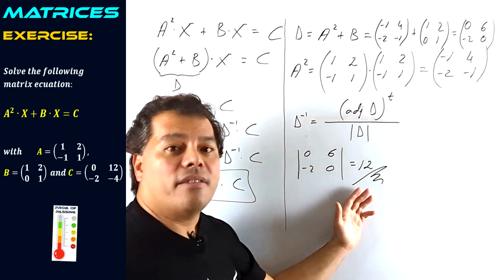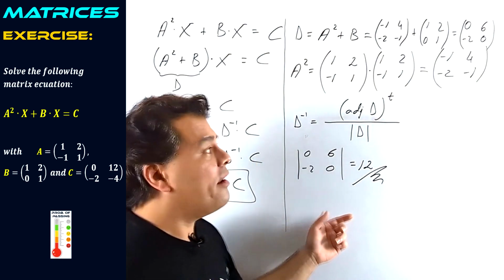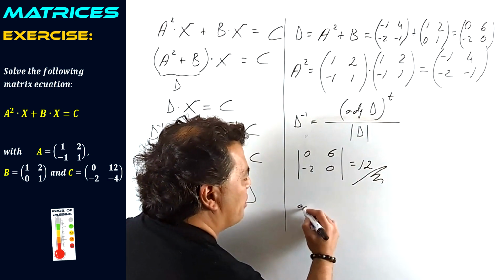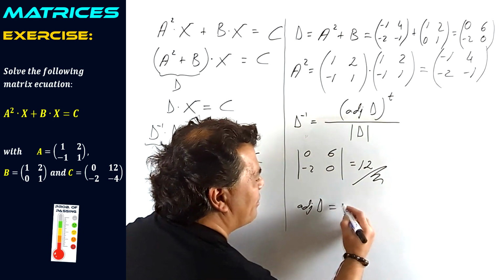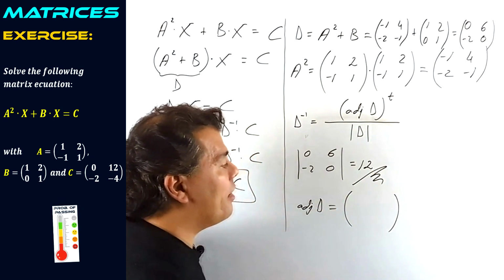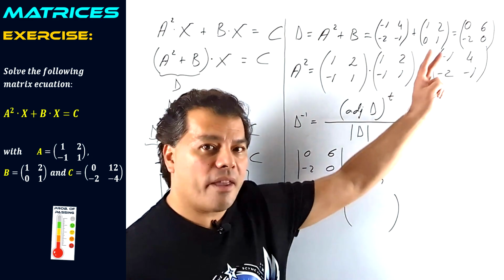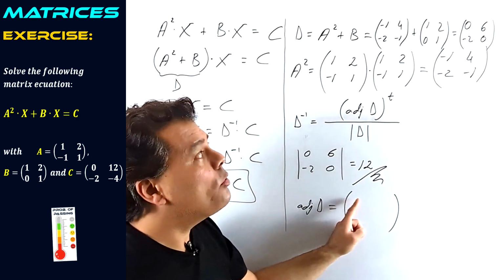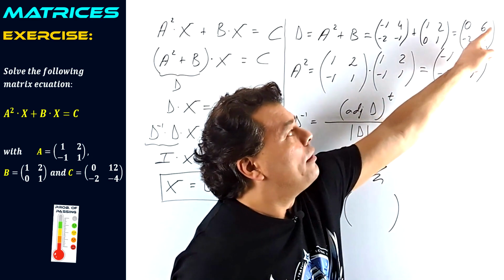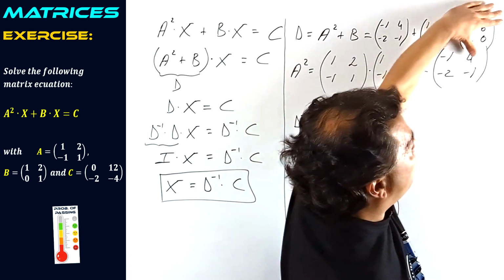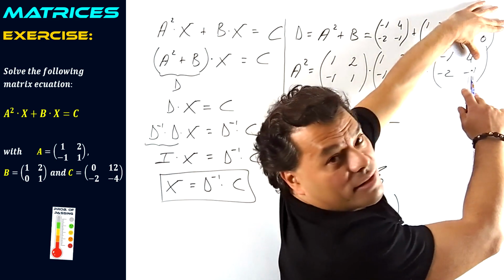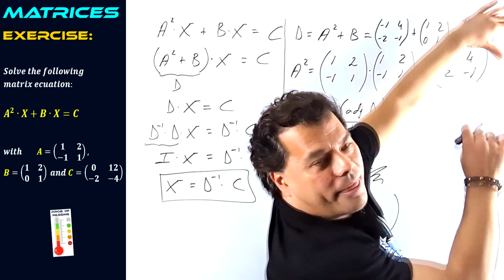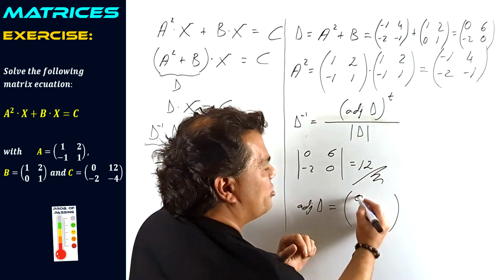So let's go on. Now we're calculating the adjugate matrix of D, and you probably know that it will be also an order 2 matrix. In position 1, 1, let's remove row 1 and column 1. Can you see this 0? This is the result for the first position.